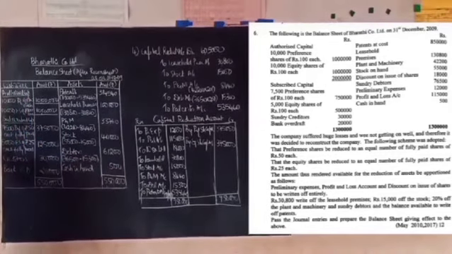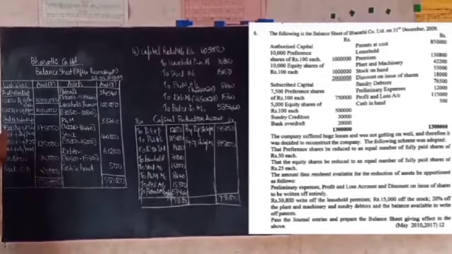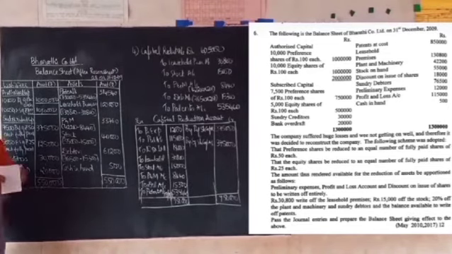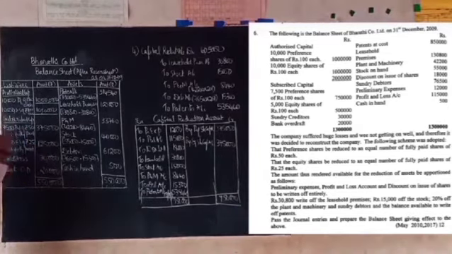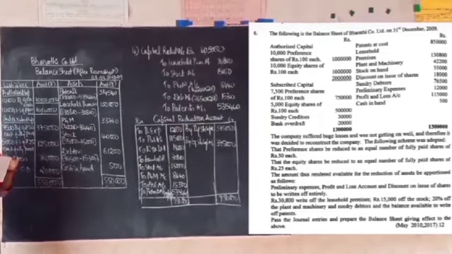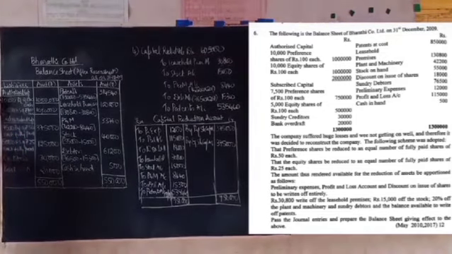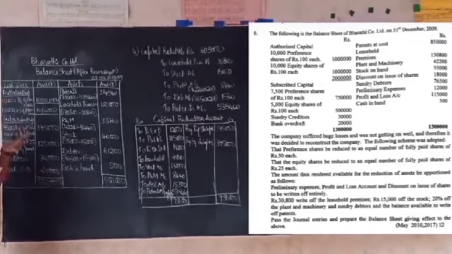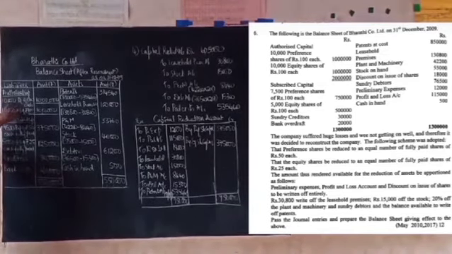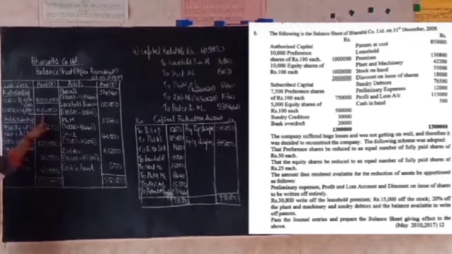Now coming to the liability side of the balance sheet, we have to first write the authorized capital as it is. In the reconstruction scheme, it is not given that we have to cancel the unissued shares and bring down the authorized capital to the issued capital level. Nothing is given. So the authorized capital will be the same even in the future. So we have to write the same thing. That is 10,000 preference shares of rupees 100 each, 10 lakh. Then 10,000 equity shares of rupees 100 each, 10 lakh.